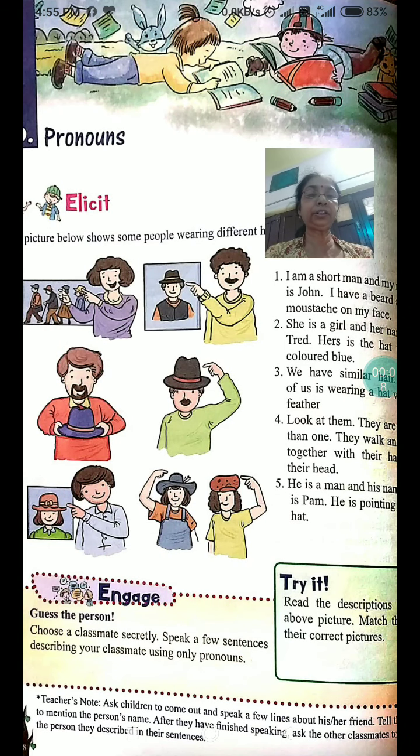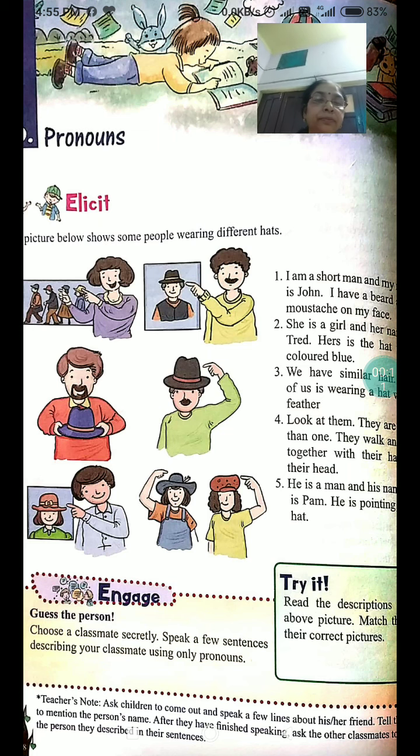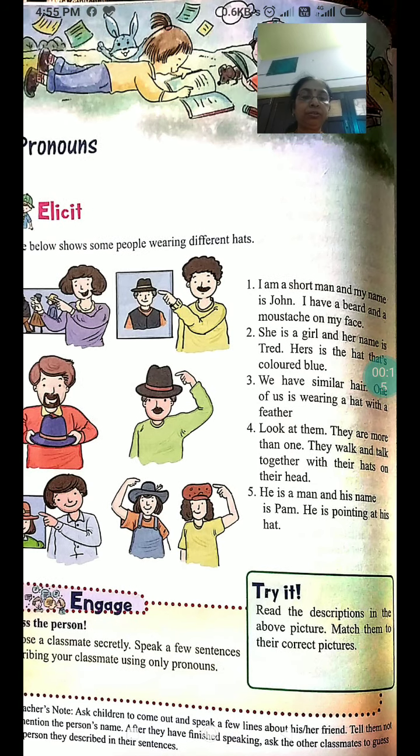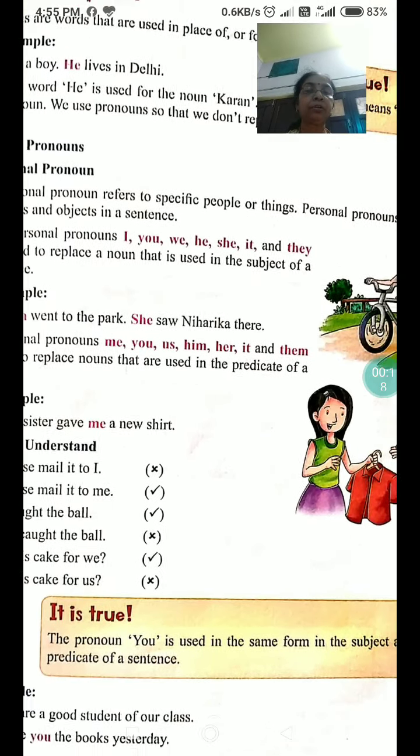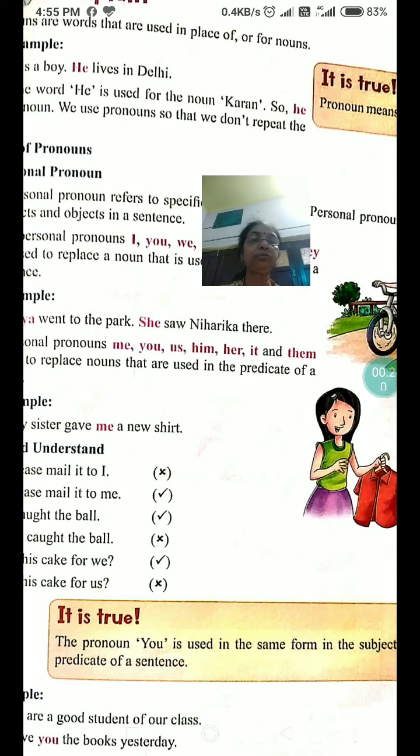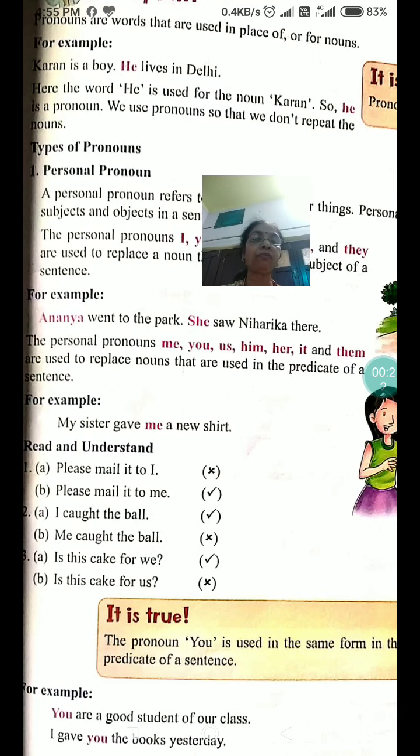Today I will teach you the chapter in English grammar, pronouns. So children, pronouns are words that are used in place of or for nouns. For example, Karan is a boy, he lives in Delhi. Here the word he is used for the noun Karan, so he is a pronoun. We use pronouns so that we don't repeat the nouns.